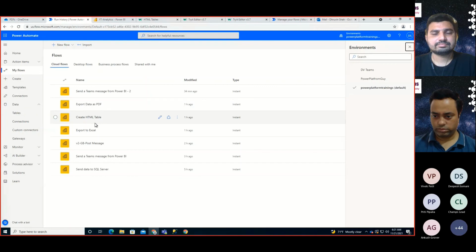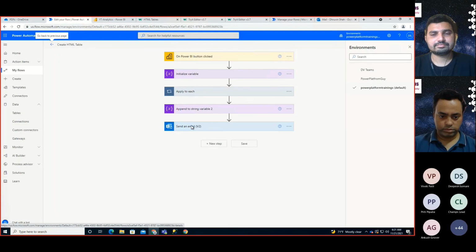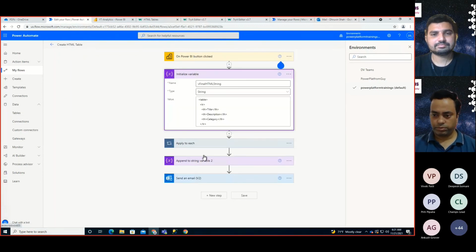So you need to generate some kind of table structure by using the apply to each loop. In the same way as we are doing in the HTML, first of all club everything into one by initializing and appending a variable, and then use that variable inside your posting message, and it will send that clubbed card into Microsoft Teams.